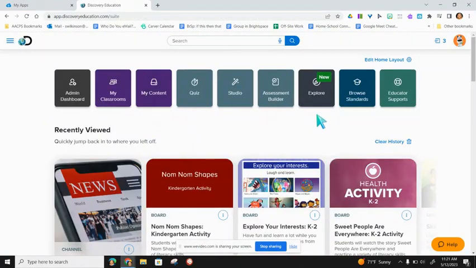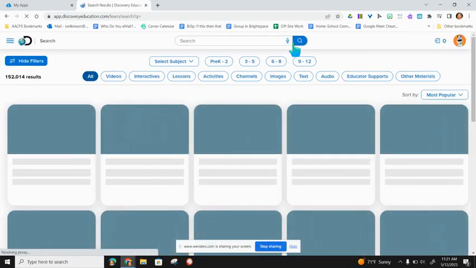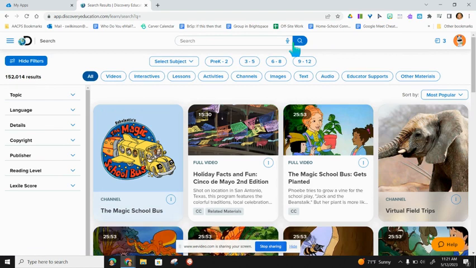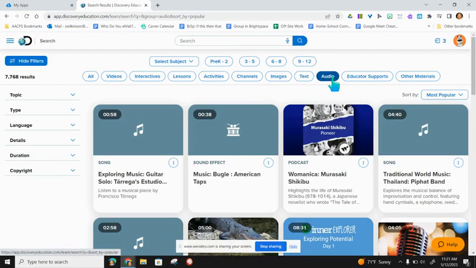So we're back on our main landing page, and let's talk about how we can use Discovery for some great audio files. Up at the top here, we're actually just going to click on this blue search button to do an open-ended search. Notice I have typed nothing in that search box. It's just going to bring me all of the content that Discovery has. But at the top here, I can narrow down the type of content I'm getting. So for our purposes, I would like to click on audio, and it's going to filter all of those 100,000 results down to only 7,000, which does seem to be a lot.